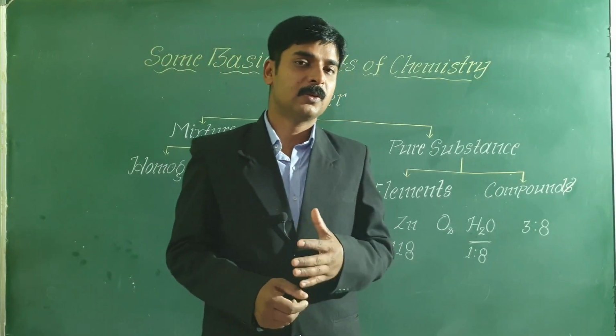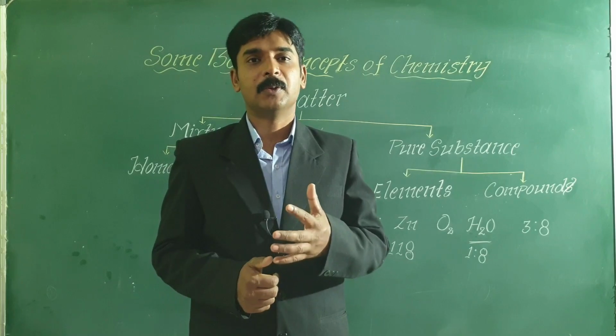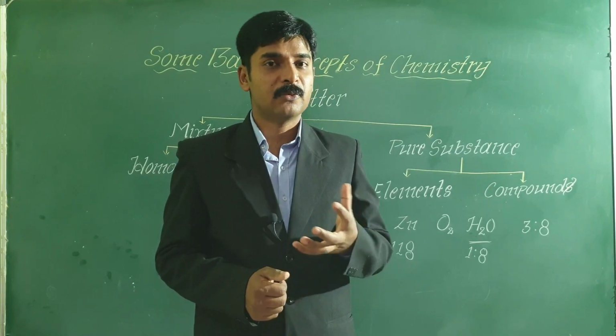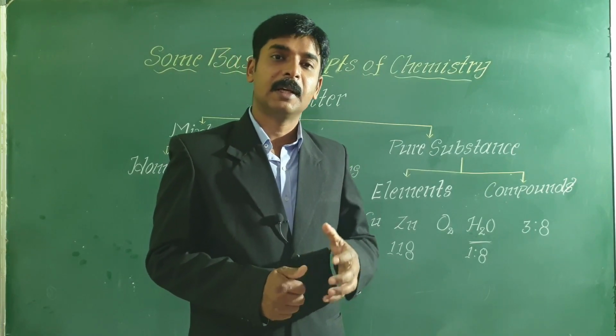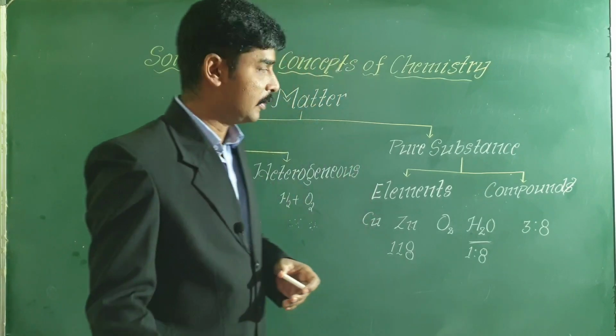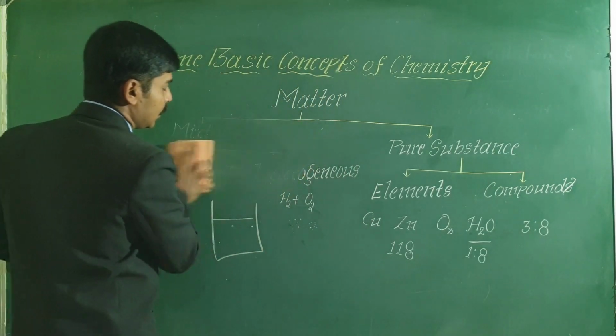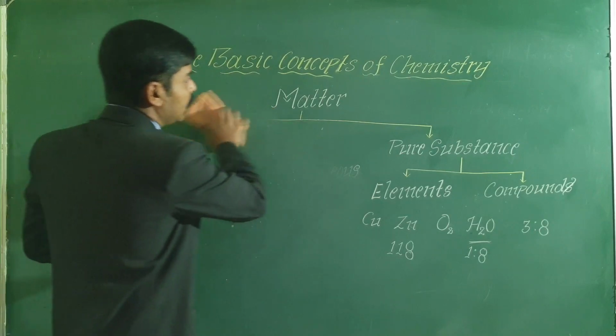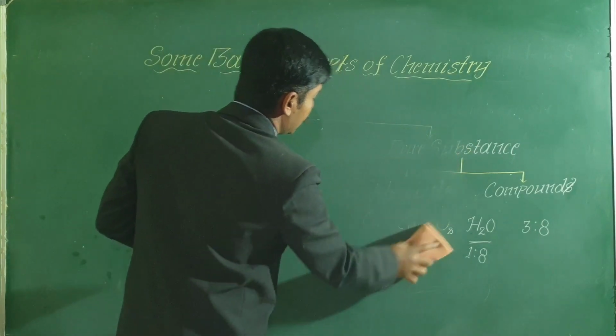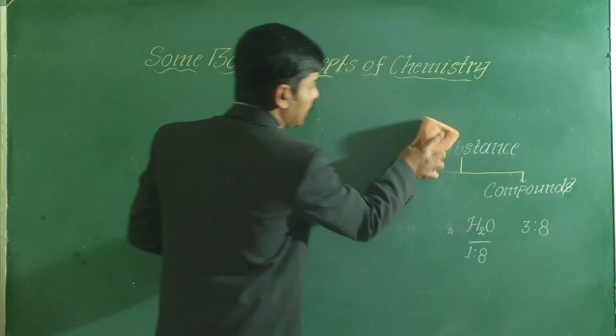Next, after this, usually in chemistry we will be talking about the physical properties of a substance and chemical properties of a substance. You might have come across these terms, physical properties and chemical properties, when you were in class 10th, right?